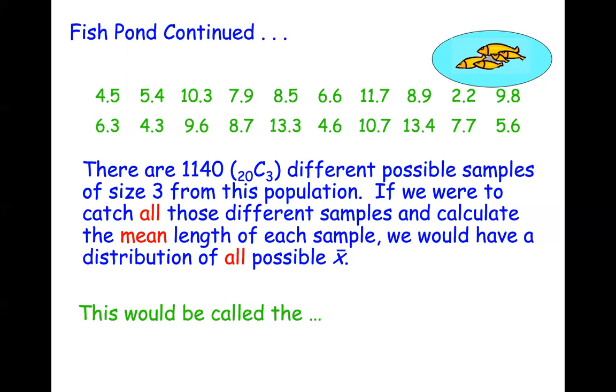So I took a sample, found the mean, plotted it. Found another sample, found the mean, plotted it. And I did that for every possible sample, and made a graph out of all those means. What is that called? 2 words. People are putting stuff in the chat. First word starts with an S. Second word starts with a D. Sample distribution. There you go. Our lesson from yesterday.